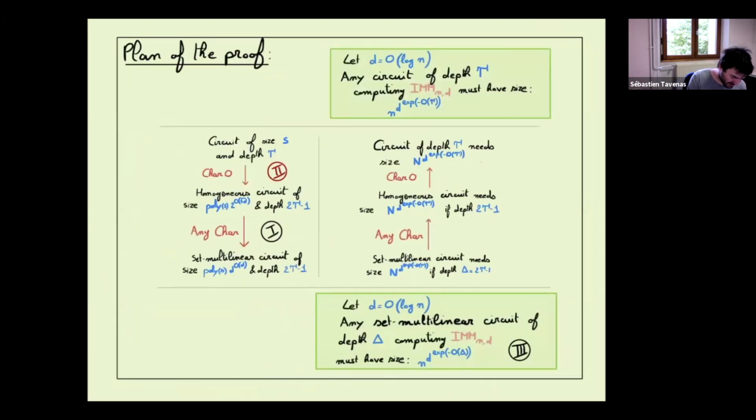Look at the proof. We said we wanted to prove this transformation. This transformation is a low one. So we finished this transformation. Let's go for the second transformation. So now we go from a general circuit to a homogeneous circuit. And we want the depth to be controlled. So here it will increase a bit, but not too much.